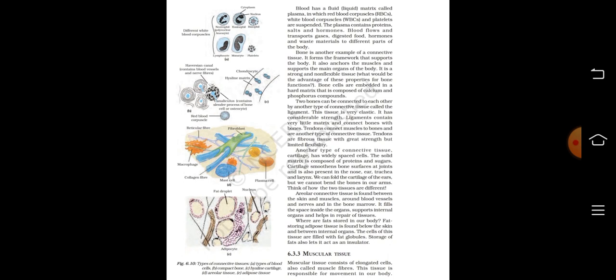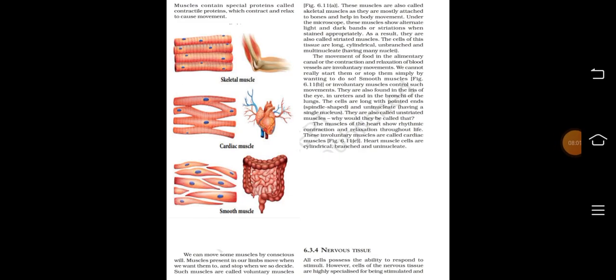Muscular tissue. Muscular tissue consists of elongated cells, also called muscle fibers. This tissue is responsible for movement in our body. It contains special proteins called contractile proteins, which contract and relax to cause movement. We can move some muscles by conscious will. Muscles present in our limbs move when we want them to and stop when we so decide. Such muscles are called voluntary muscles.